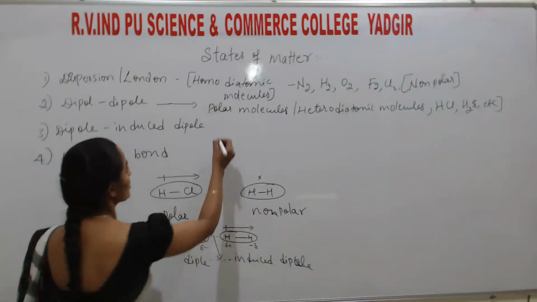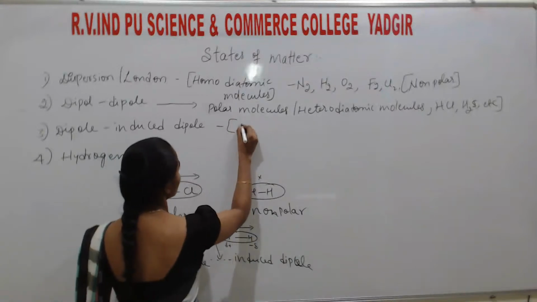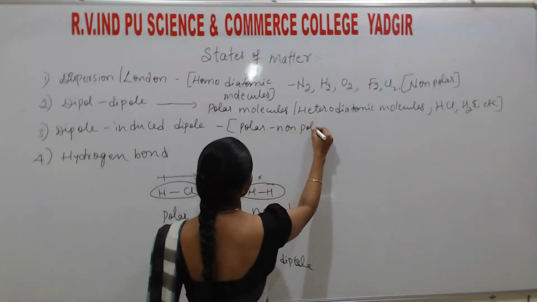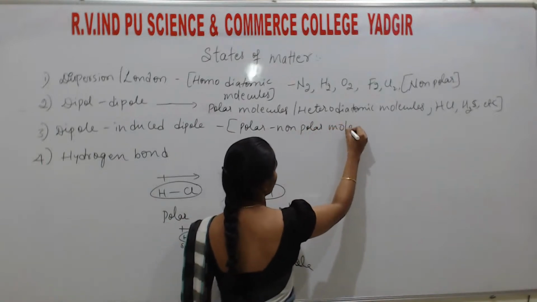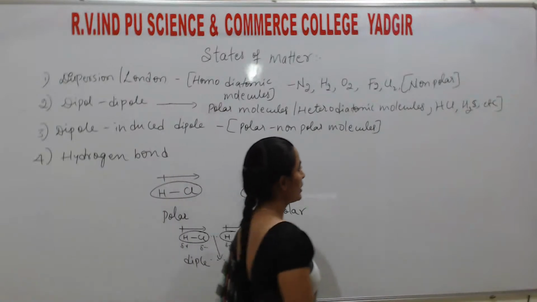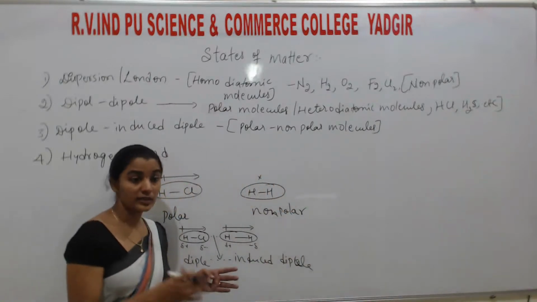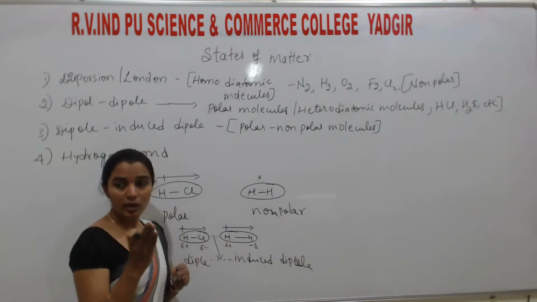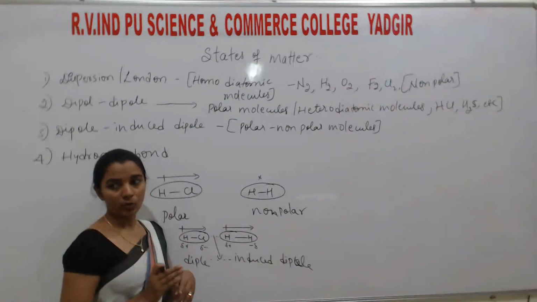interaction. Okay. So this type of interaction is exhibited between polar and non-polar molecules. You may take HCl and helium, HCl and noble gases, HCl and H2, HCl and O2, any non-polar molecule with a polar one.